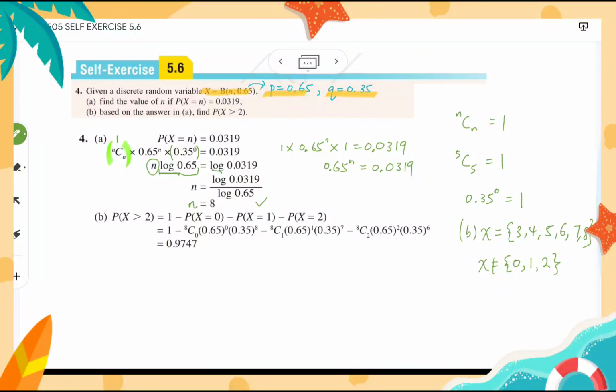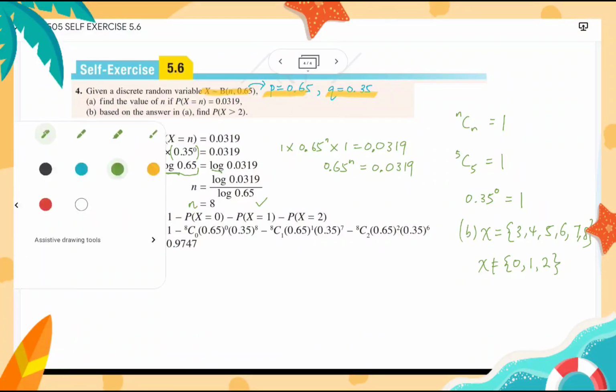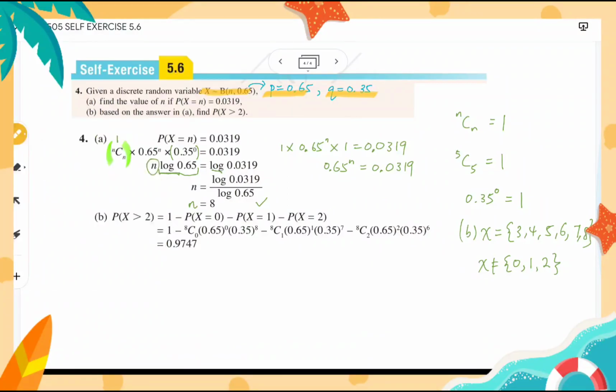Therefore, we use the complementation method. 1 minus P(X = 0), P(X = 1), and P(X = 2). So we will get from here 1 minus 8C0, 0.65 to the power of 0, 0.35 to the power of 8, and 8C1, 8C2. So for the probability that X greater than 2, we will get 0.9747.